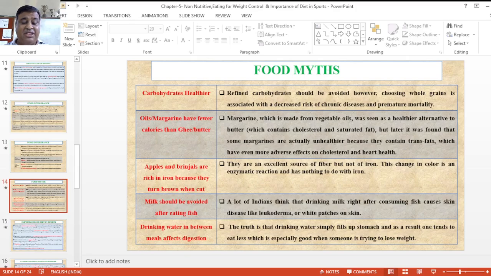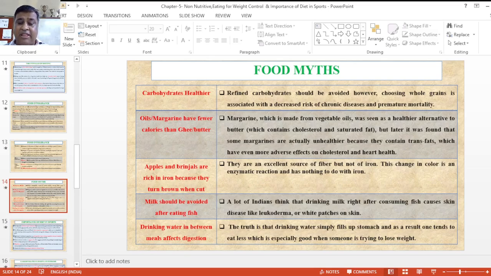Now apples and brinjals are said to be high in proteins, so that we cannot take them in the same diet. Now, they are an excellent source of fibers, but they are not iron. They change color because of enzymatic reactions sometimes and have nothing to do with different types of iron. Now, milk should be avoided while you are eating fish.